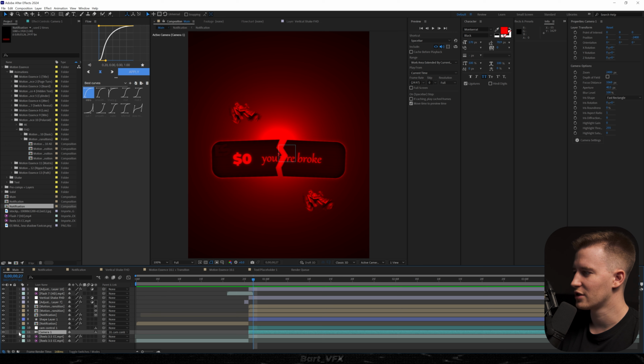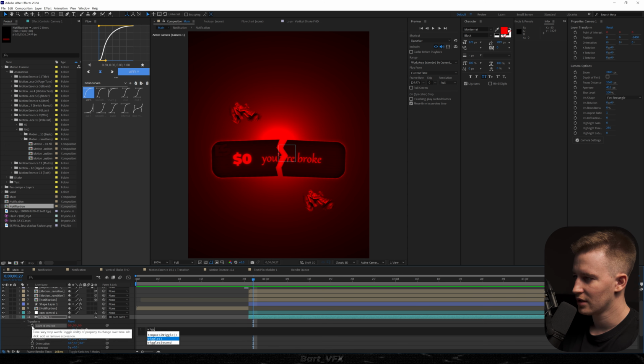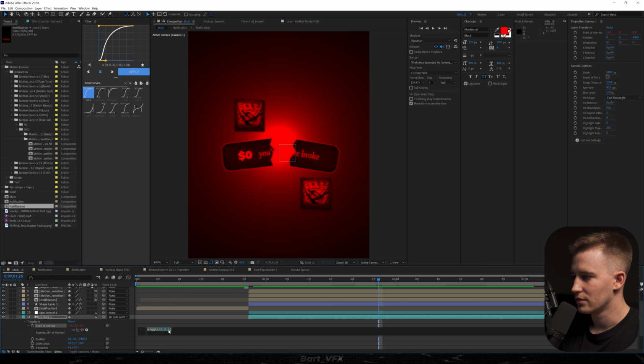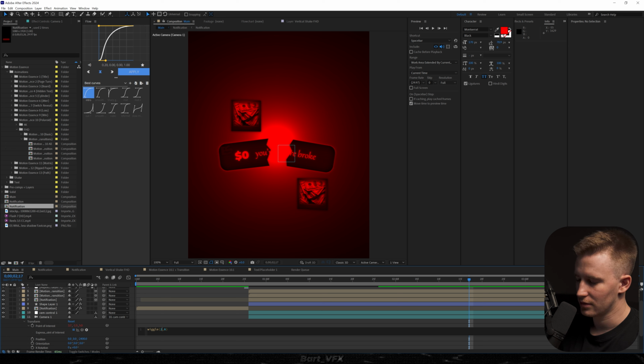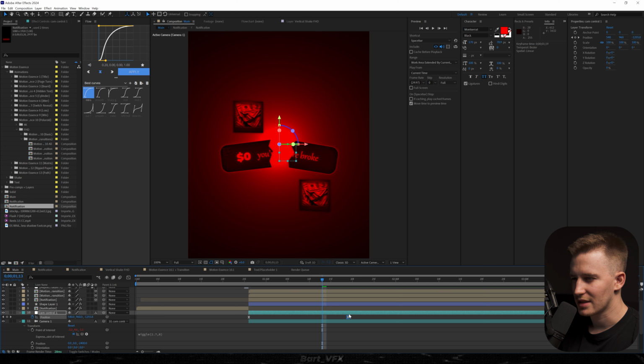And you know what? On top of our shake, I'm gonna go to camera, transform, alt-click point of interest, type in wiggle, 2.3,5. Too little. Let's do it like that. 2.78. Okay, I'm just gonna extend that keyframe a little bit so the movement goes on.